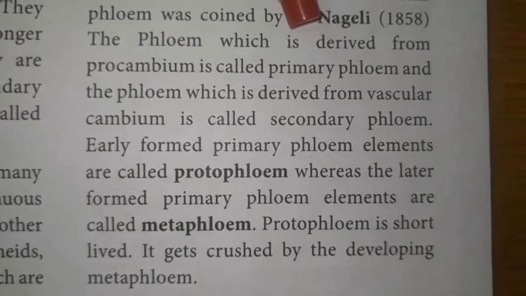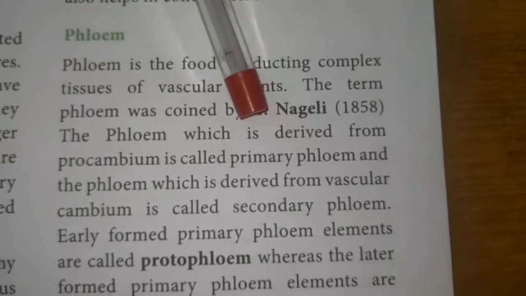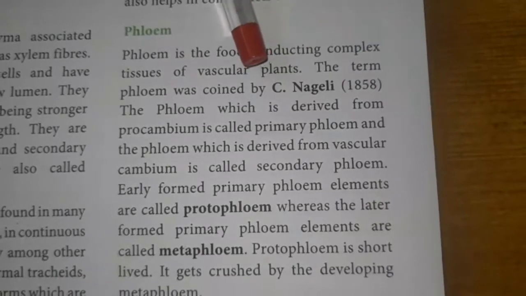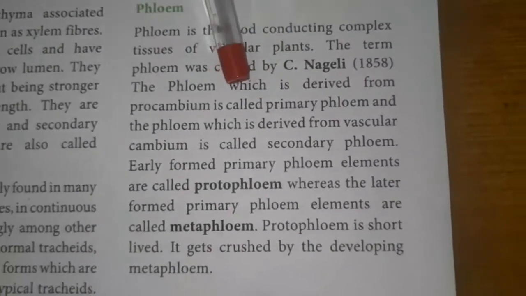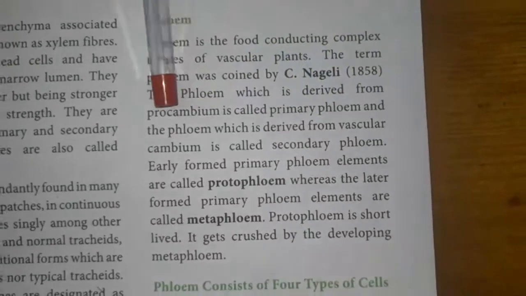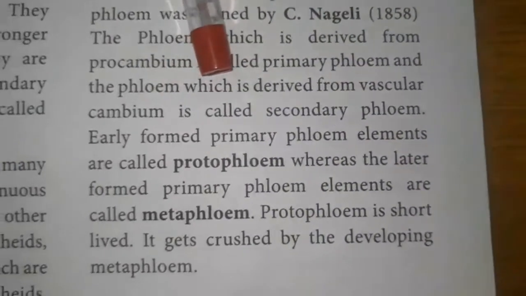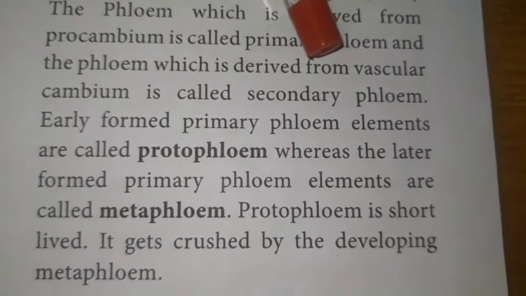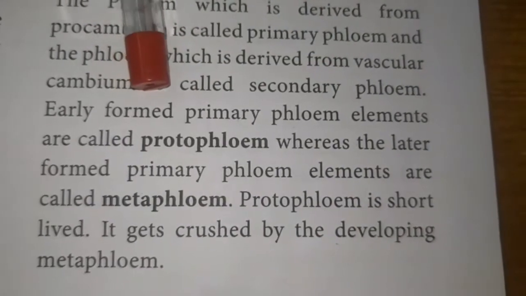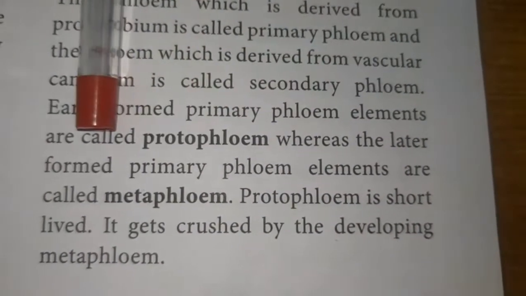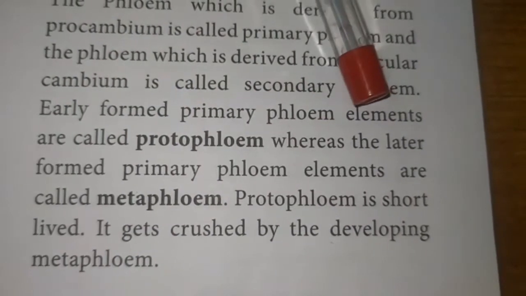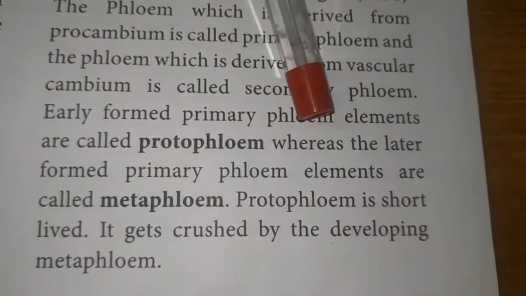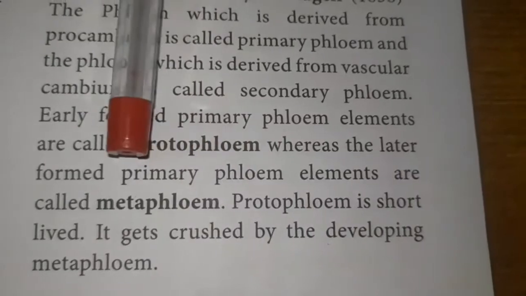So what is phloem? The phloem is one of the complex tissues. It conducts food material to various parts of the plant. The phloem elements formed from the procambium are called primary phloem. The phloem derived from the vascular cambium is called secondary phloem. The earlier formed primary phloem elements, which are smaller in size, are called protophloem. The later formed primary phloem elements, which are larger in size, are called metaphloem. The protophloem is short-lived and later crushed by the development of the metaphloem.